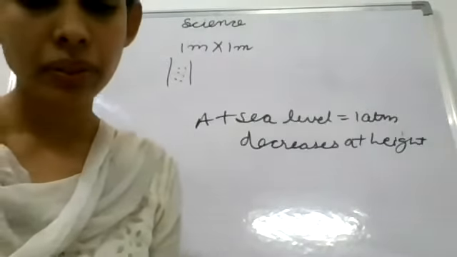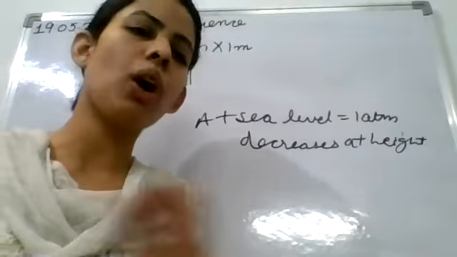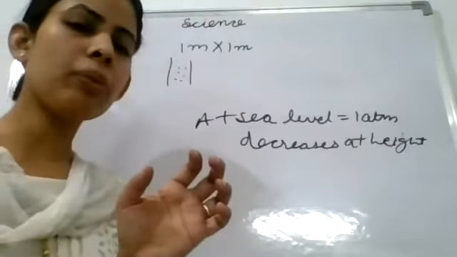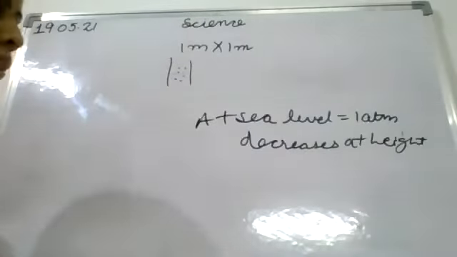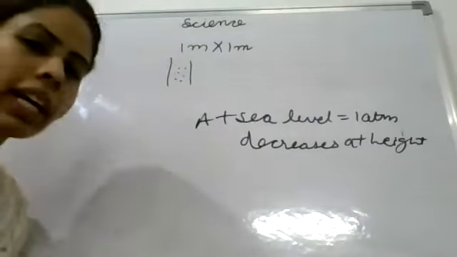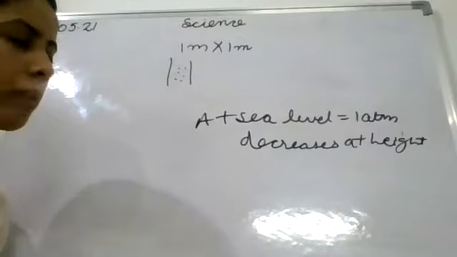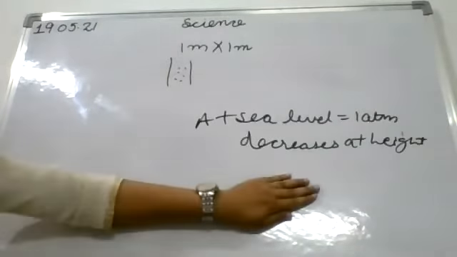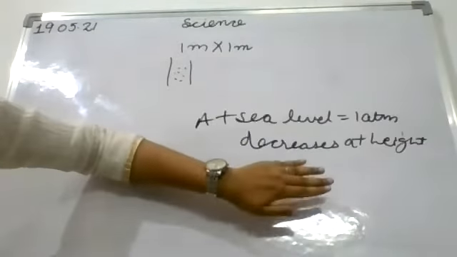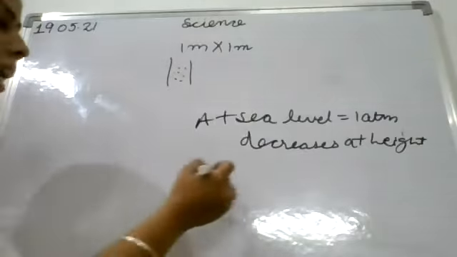Next is, now we have to measure whether the atmospheric pressure is small or large. We have taken the example of a rubber sucker. It is made up of rubber, and there is no glue or any type of adhesive in it. So still it is able to stick to that wall. Why is it happening? When we stick that rubber sucker onto the wall, there is atmospheric pressure that is acting on it.